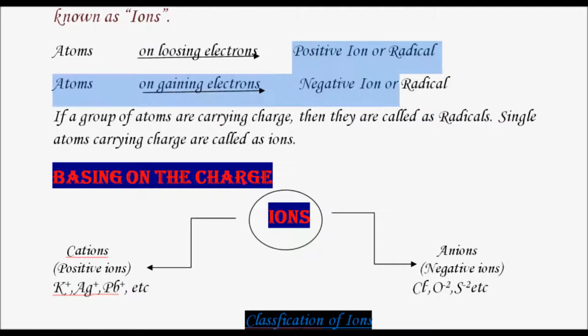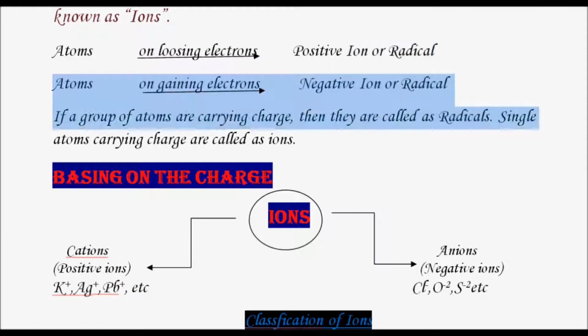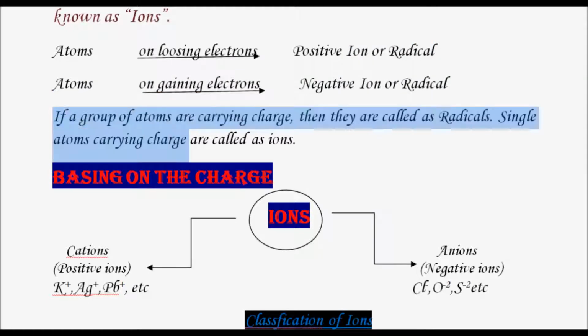So you may be getting confused that radicals are highly energetic particles which are formed in photochemical reactions. Yes, of course, but here we can also refer to positive ions as positive radicals and negative ions as negative radicals. The basic difference between ion and radical is I have mentioned here.